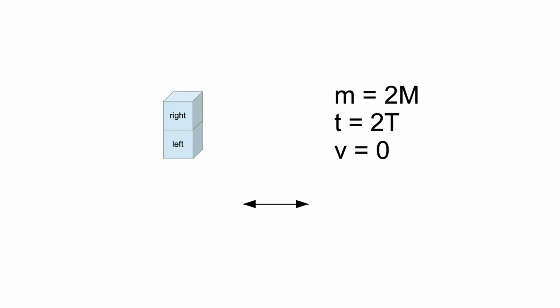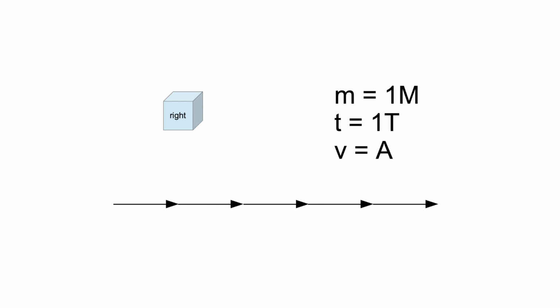Imagine that the particle state consists of 2 discrete pieces, one direction right and one direction left. In this case, the particle moves right and left in an infinite loop and as a result stays wherever it was initially. Its absolute speed v equals 0. Its total mass equals 2m. One full cycle takes 2t of time.